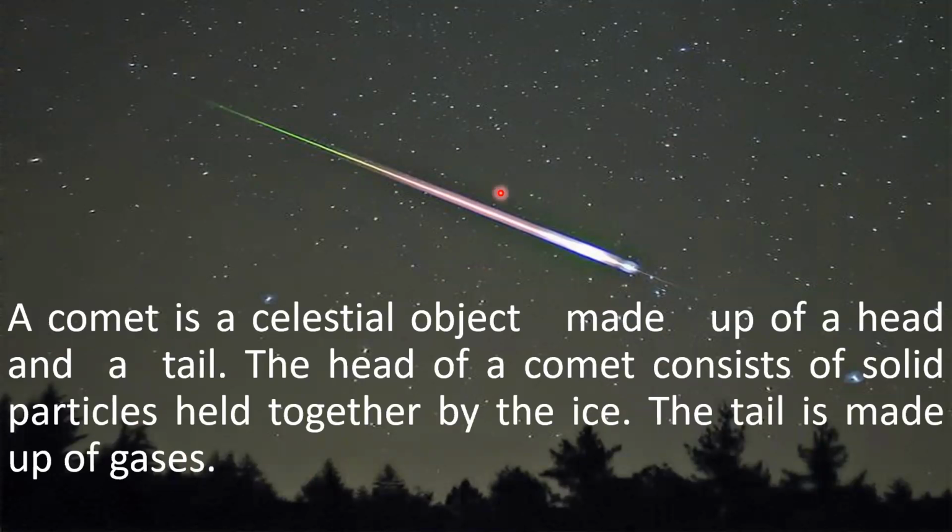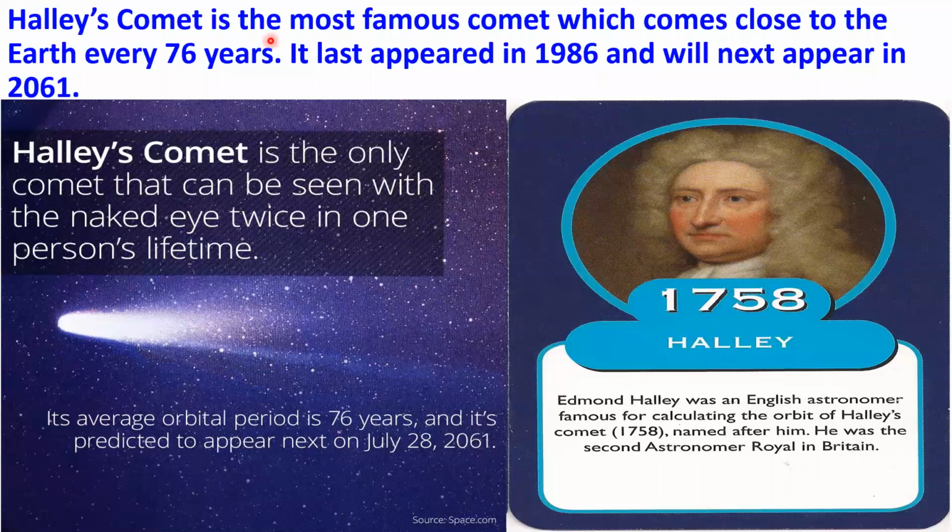A comet. What is a comet? A comet is a celestial object made up of a head and a tail. The head of a comet, this is the head. The head of the comet consists of solid particles held together by ice. The tail is made up of gases. Halley's Comet is the most famous comet which comes close to the Earth every 76 years. That is once in 76 years. It last appeared in 1986 and will next appear in the year 2061.